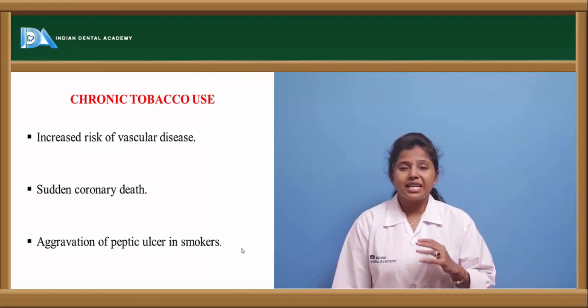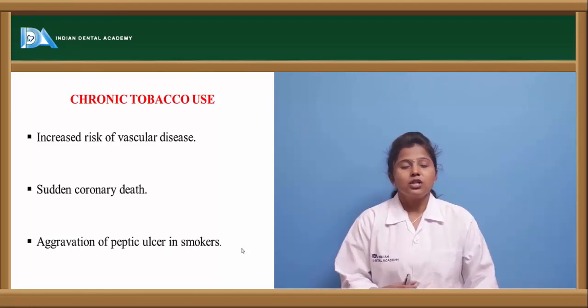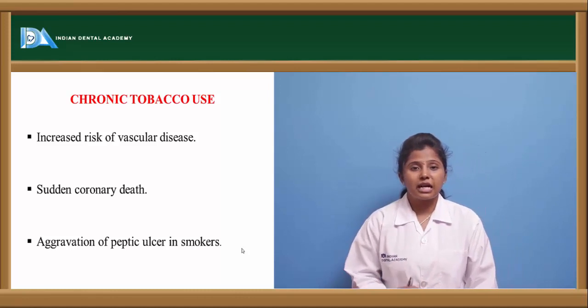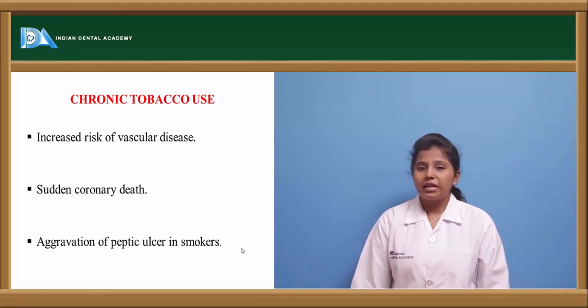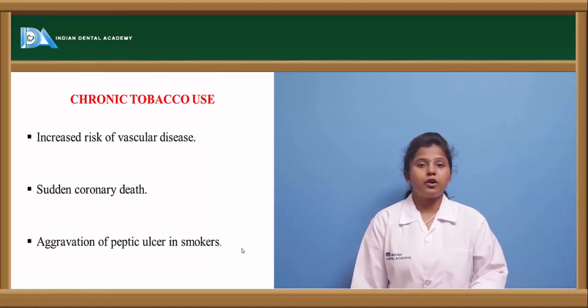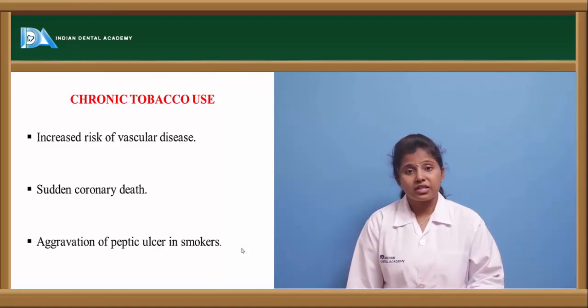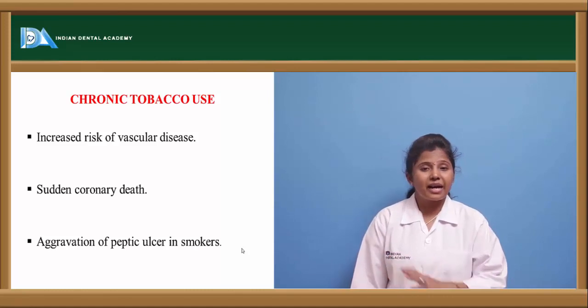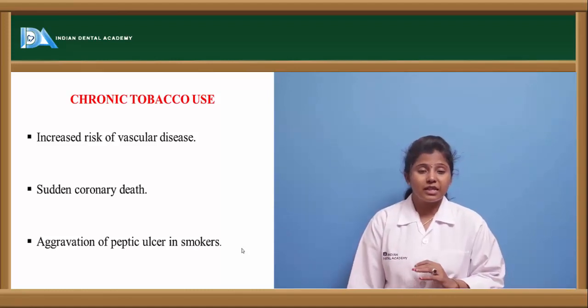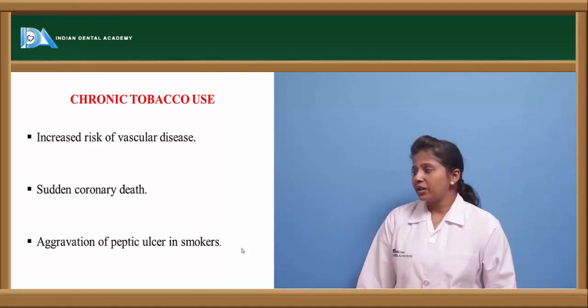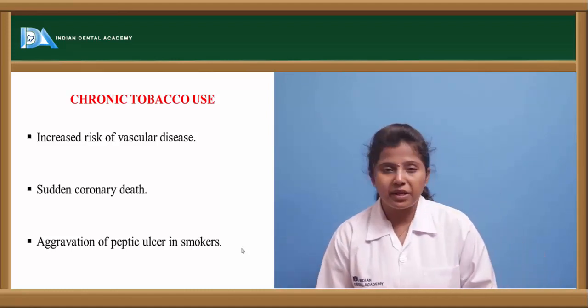It causes increased risk of vascular disease. If a person is consuming nicotine for a longer period of time, it may lead to various cardiovascular disorders, and it may lead to sudden death of the person because of the increased activity of the parasympathetic nervous system. Or, as we can say, paralysis of the vascular smooth muscle takes place, thereby the functioning of the heart is impaired, and it causes the aggravation of peptic ulcer in smokers.